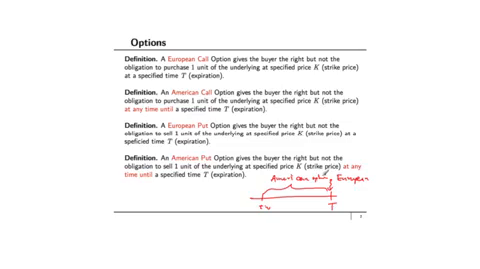A European put option gives the buyer the right, but not the obligation, to sell 1 unit of the underlying at a specified price K, called the strike price, at a specified time capital T, called expiration. An American put option gives the buyer the right, but not the obligation, to sell 1 unit of the underlying at a specified price K, called the strike price, at any time until a specified time capital T, called the expiration. Again, the difference between the European put and American put is the same as the difference between a European call and American call. A call gives the buyer the right, but not the obligation, to buy. A put gives the buyer the right, but not the obligation, to sell.